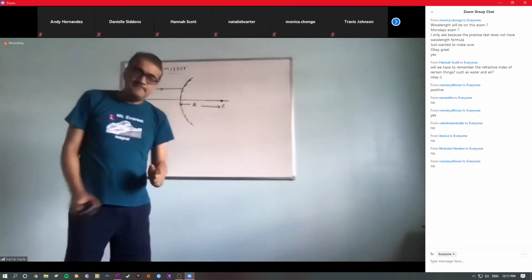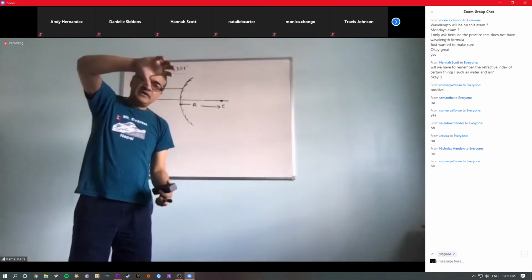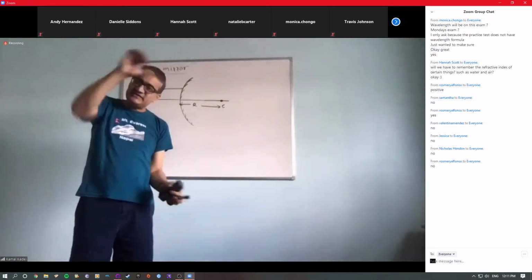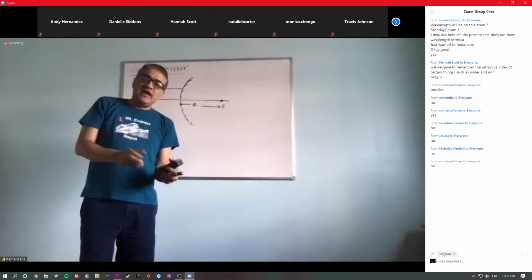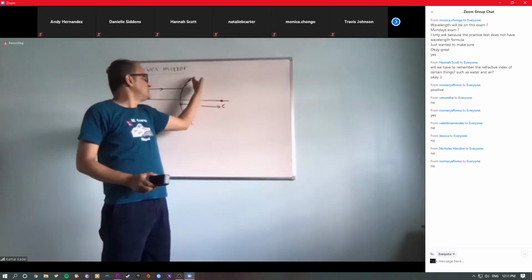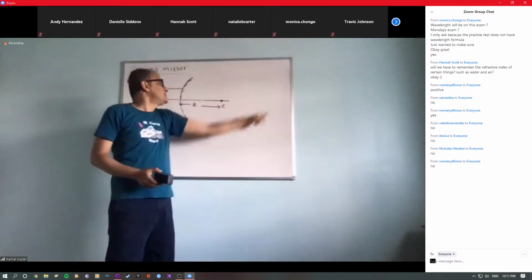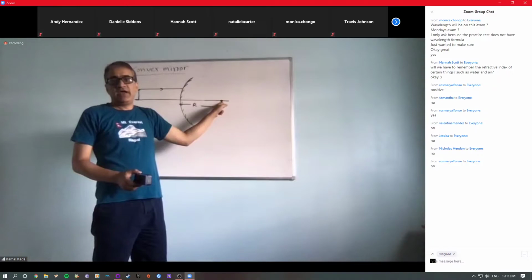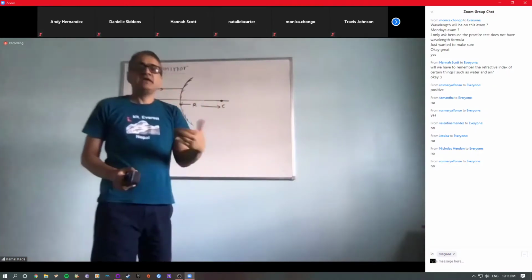For concave, since the reflecting surface is curved inside, the center of curvature would also be on this side, obviously, because this is the curve. So if we complete it, the center would be here, right? So for concave, R is positive.